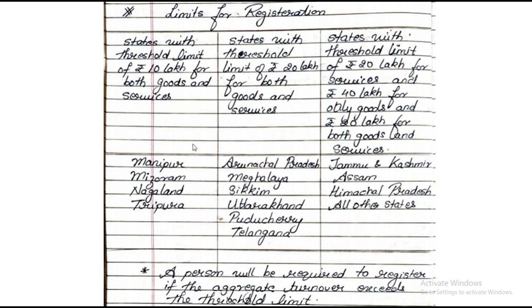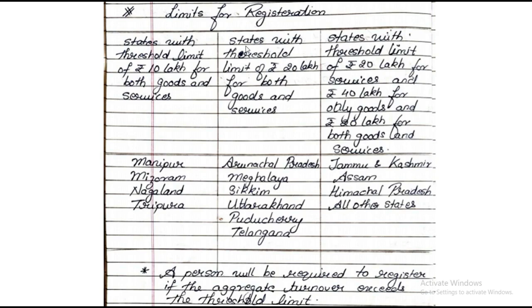If the supply is from the state of Arunachal Pradesh, Meghalaya, Sikkim, Uttarakhand, Pondicherry, and Telangana, then the state has a threshold limit of rupees 20 lakhs for both goods and services. So the rule is, if you're from MMNT states, 10 lakhs. If you're from Arunachal Pradesh, Meghalaya, Sikkim, Uttarakhand, Pondicherry, and Telangana, 20 lakhs is your threshold limit.